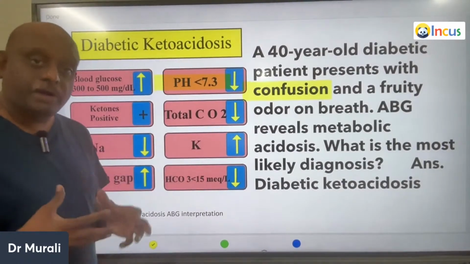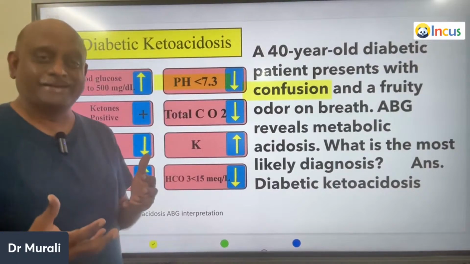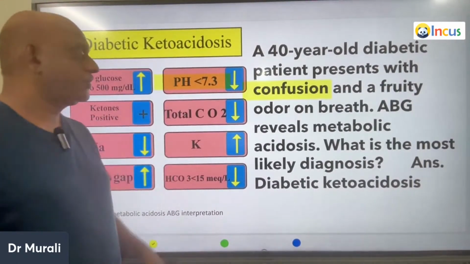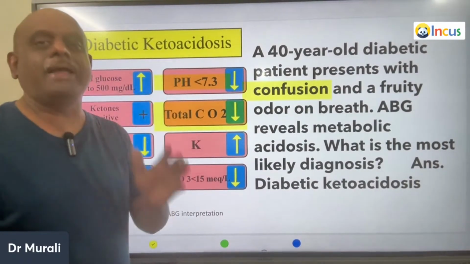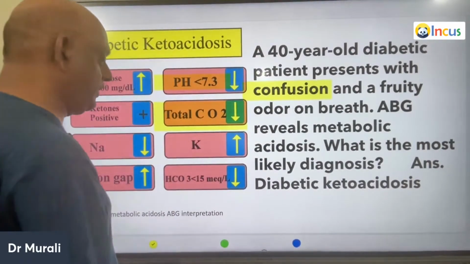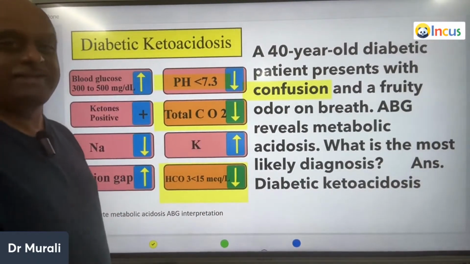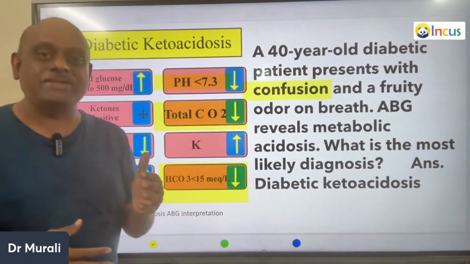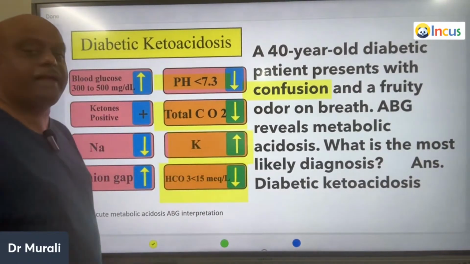So obviously, to overcome the acidosis, what will the patient do? He will try to hyperventilate. When you hyperventilate, you get rid of the carbon dioxide out of your body. So there is a decrease in the total carbon dioxide levels. And the bicarb will typically be decreased because it's a compensatory mechanism to compensate for the acidosis. And the potassium levels will increase.